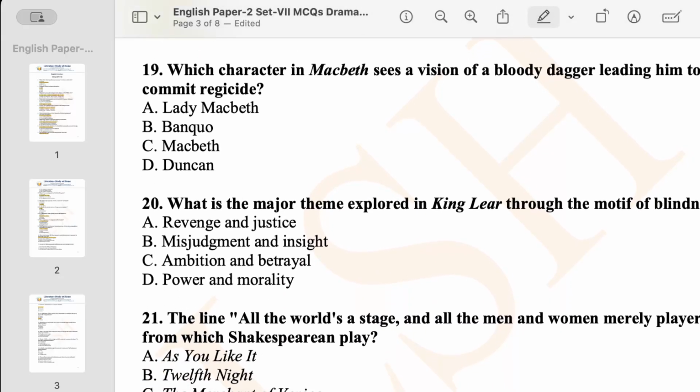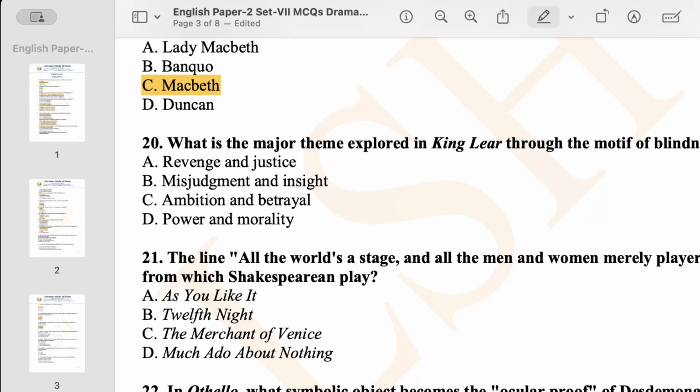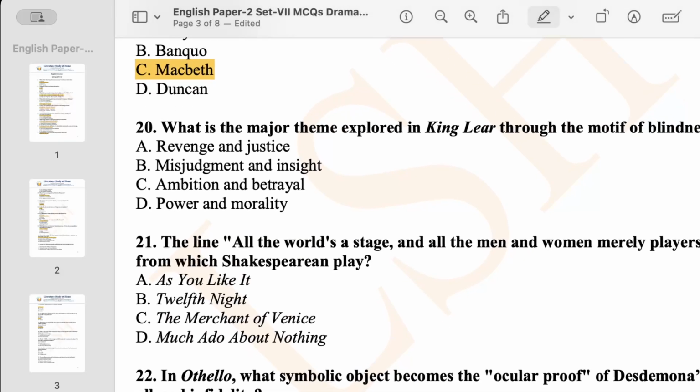Now question number 19. Which character in Macbeth sees a vision of a bloody dagger leading him to commit regicide? It is undoubtedly Macbeth. I think most of you have already answered. Now question number 20. What is the major theme explored in King Lear through the motif of blindness? Obviously, it is nothing but misjudgment and insight. That should be the major theme.